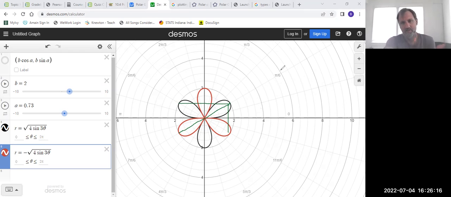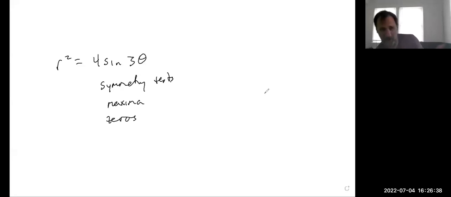And then I'm going to find maxima. Looks like I might have 6 maxima to expect. And then in terms of zeros, I should definitely have zeros because there's a bunch that are happening there. So we'll set some parameters here. Let's say 0 to 2 pi.